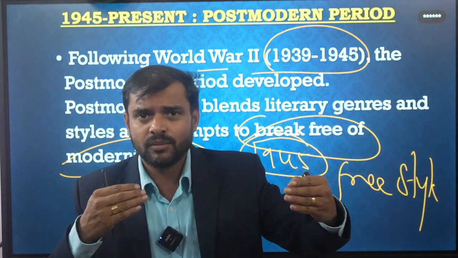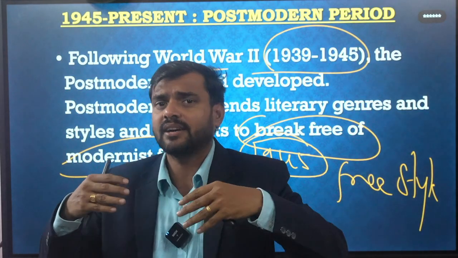So what are their ideas, hand in hand: one side we will go through the literature, another side we will develop literary criticism. So that's why, dear students, these are very important periods.